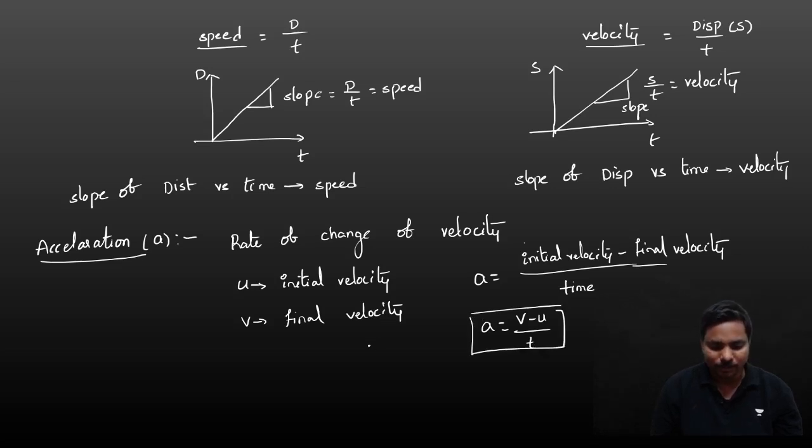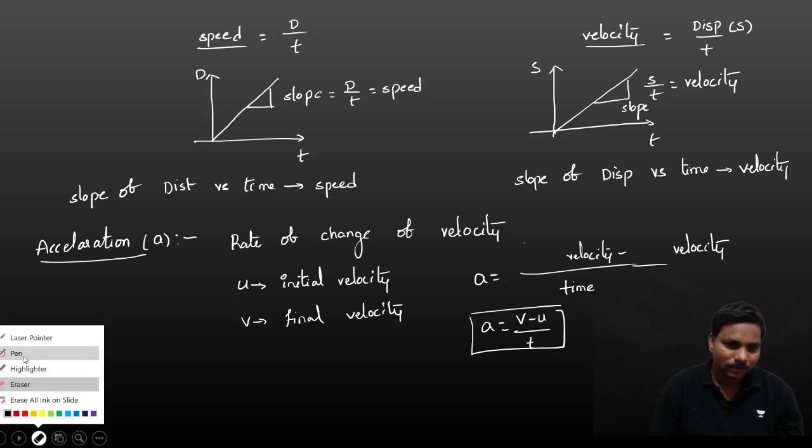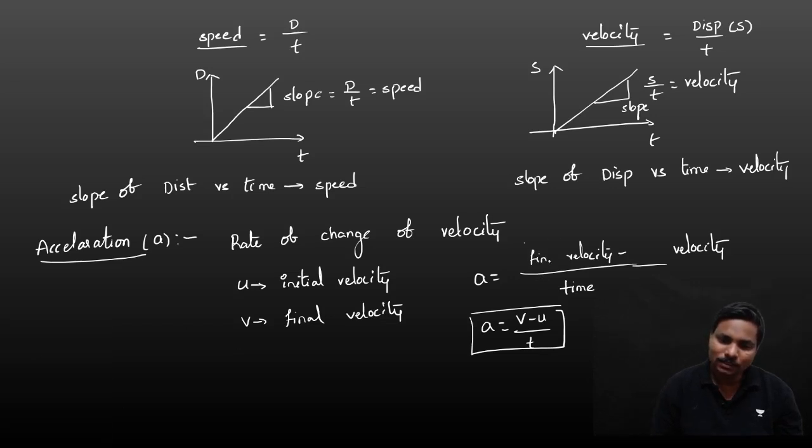That means we have to take the reverse: change in velocity means final minus initial, v minus u by time.